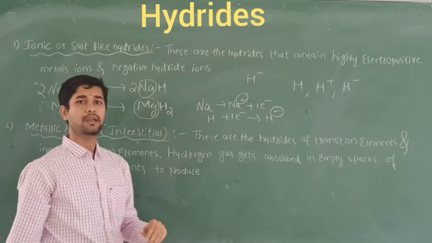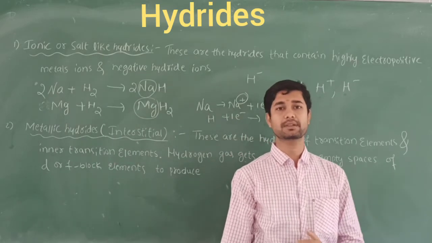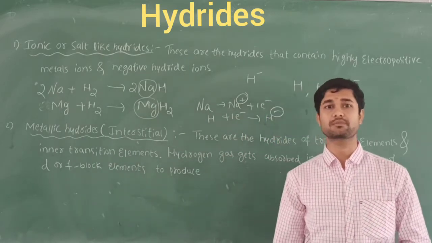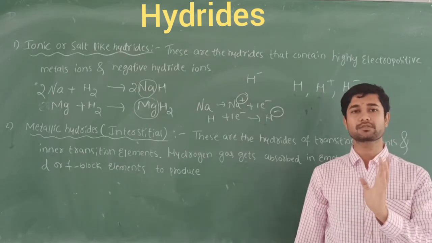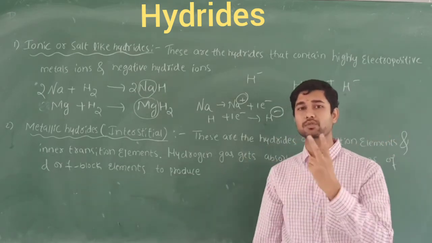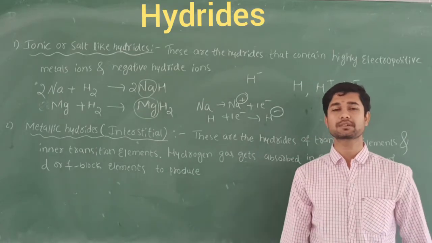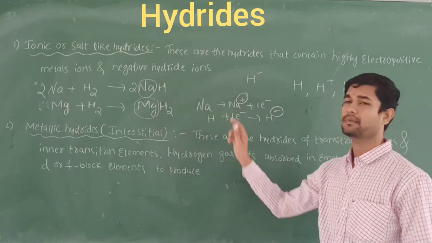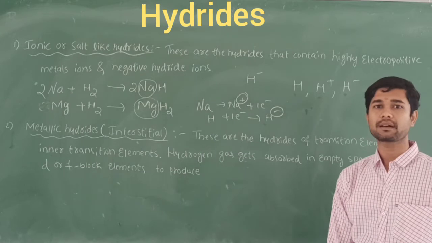If you take magnesium, it comes under the group 2 elements. Group 2 means they have the tendency to lose 2 electrons, because in the outermost shell they have 2 electrons. So it loses 2 electrons, and the 2 hydrogen atoms take those 2 electrons from the magnesium, forming magnesium hydride here. So this is about the ionic or salt-like hydrides.